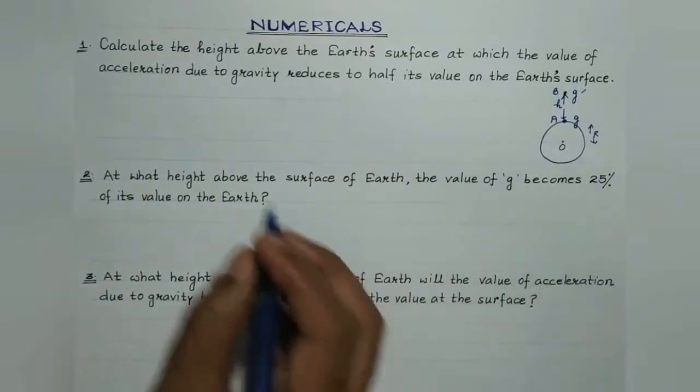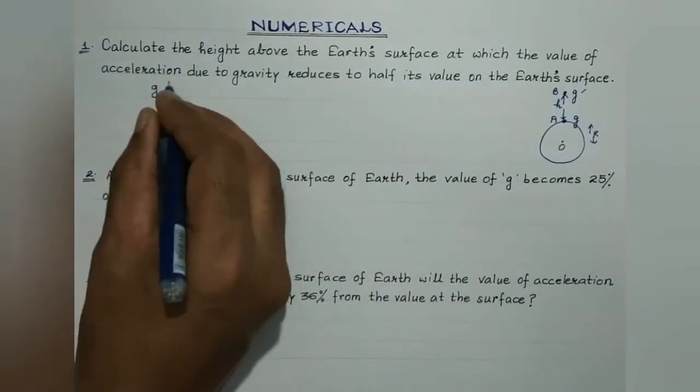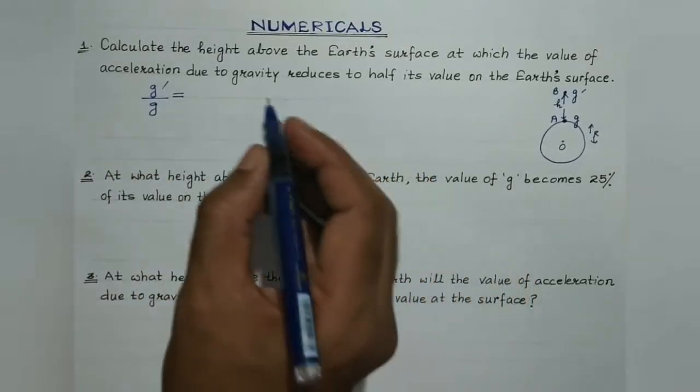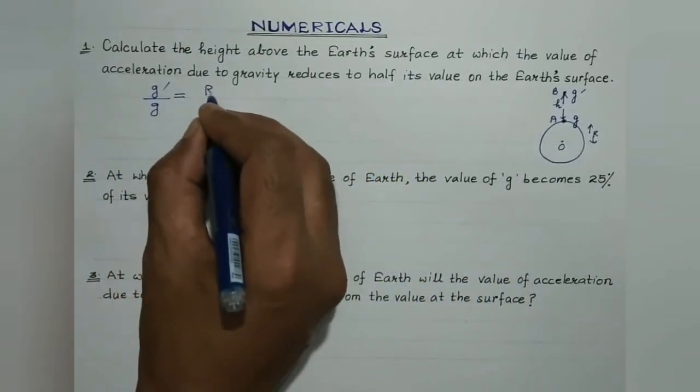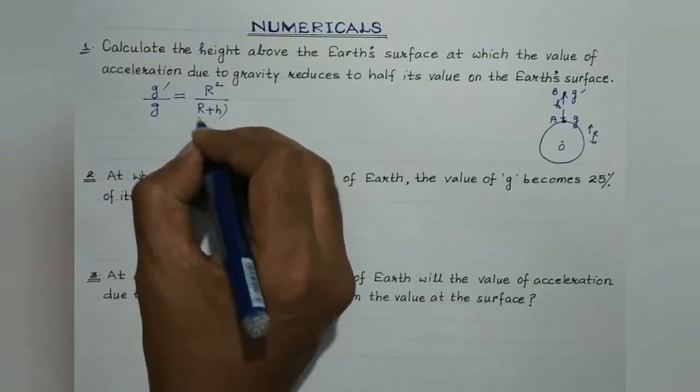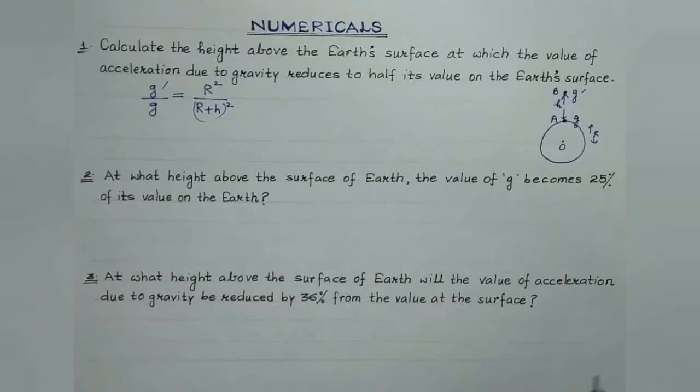Right? Now students, we are aware g dash by g, we have already done it in the theoretical portion, it is equal to r square divided by r plus h whole square, isn't it?